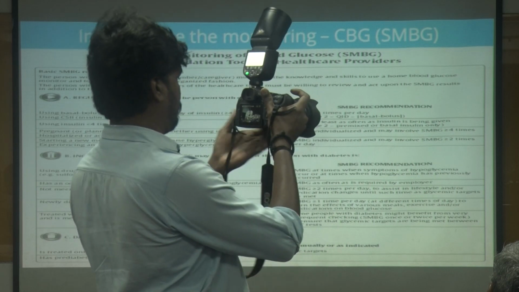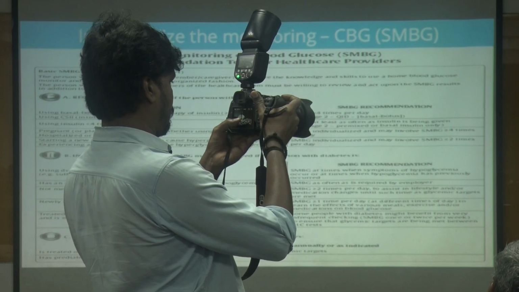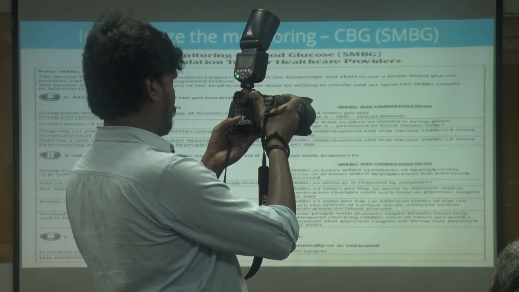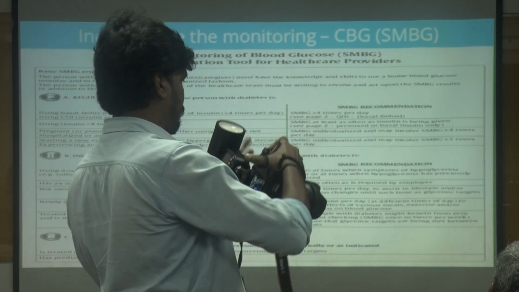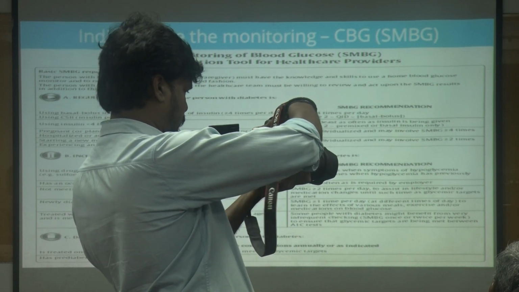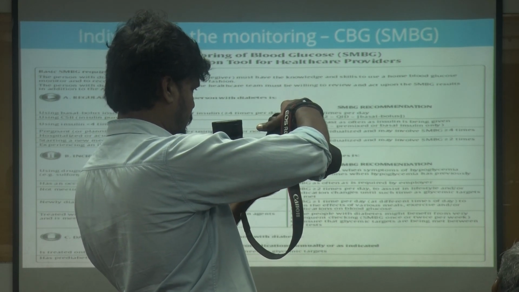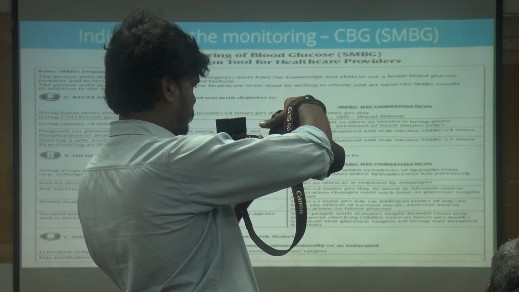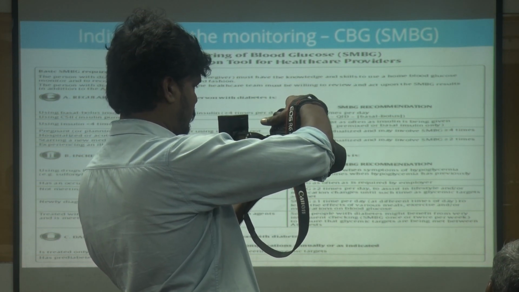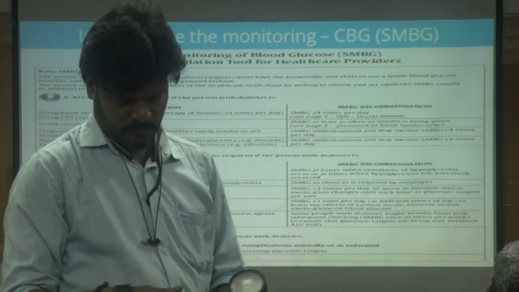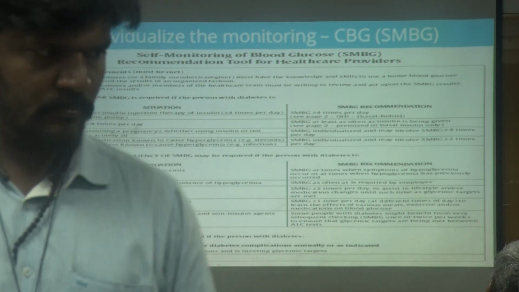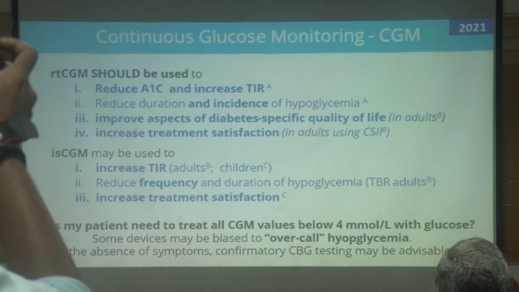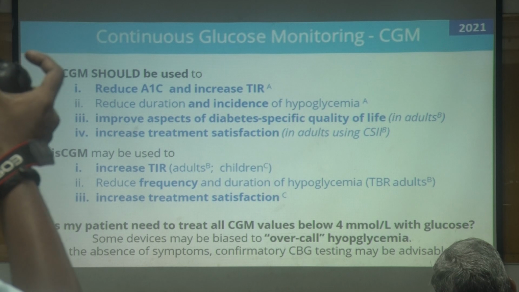So the glucose monitoring, always individualize. Whenever the patient is on insulin, basal bolus therapy, 3 times or 4 times therapy, or patient on pregnancy, we are going for basal bolus, we need 4 times or once in 2 weeks or once in a week. If patient is very well stable, OHA with a milder dose, the drugs will not cause hypoglycemia like gliptins, metformin alone, we ask them to do blood sugar once in 2 weeks or once in a month. So it is individualized. Nothing fixed that every week you have to do a blood glucose monitoring.